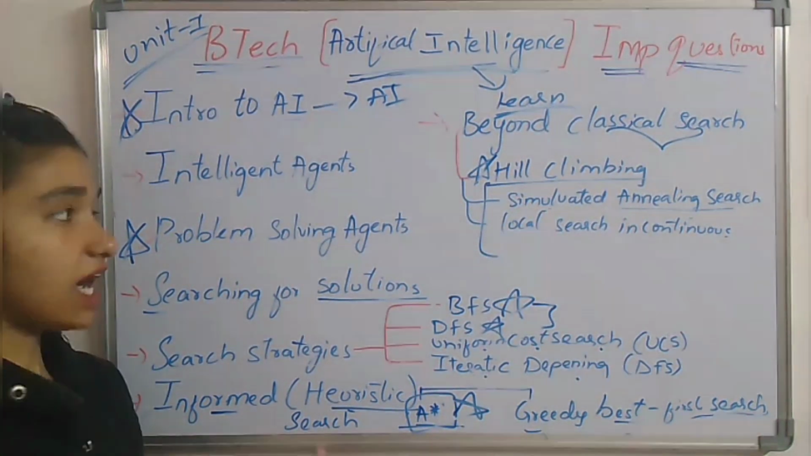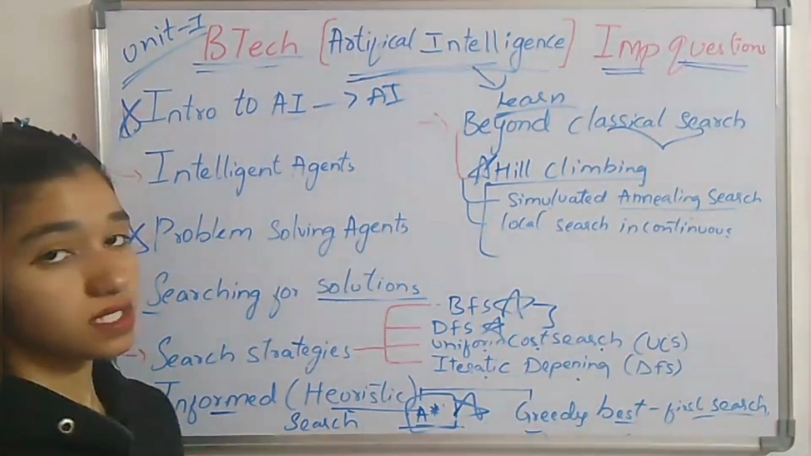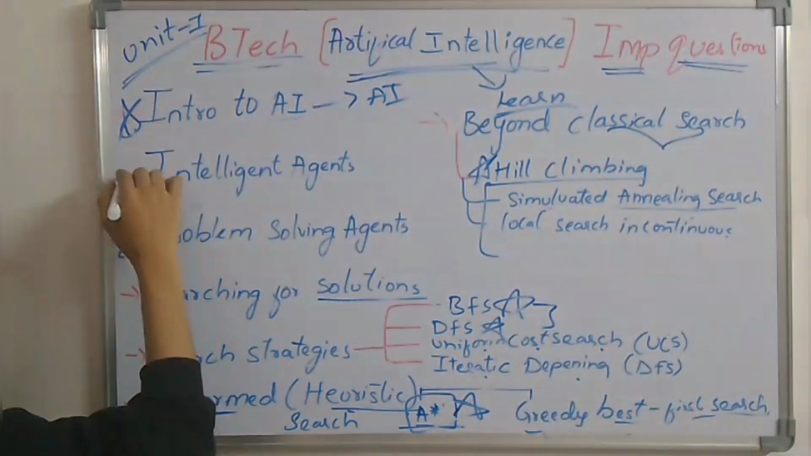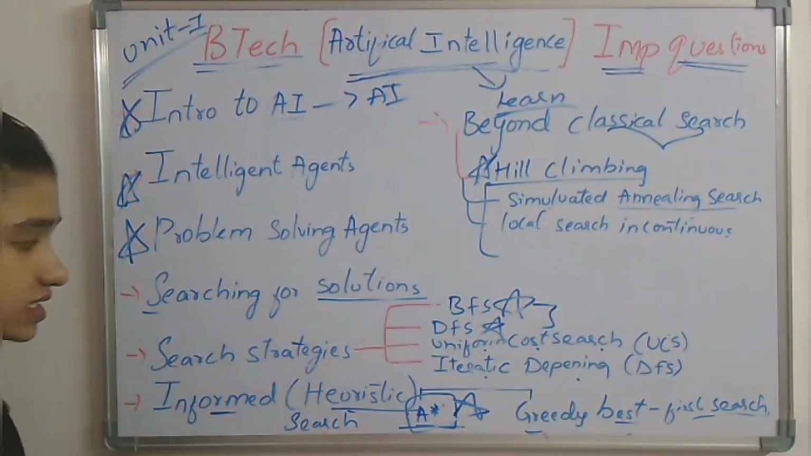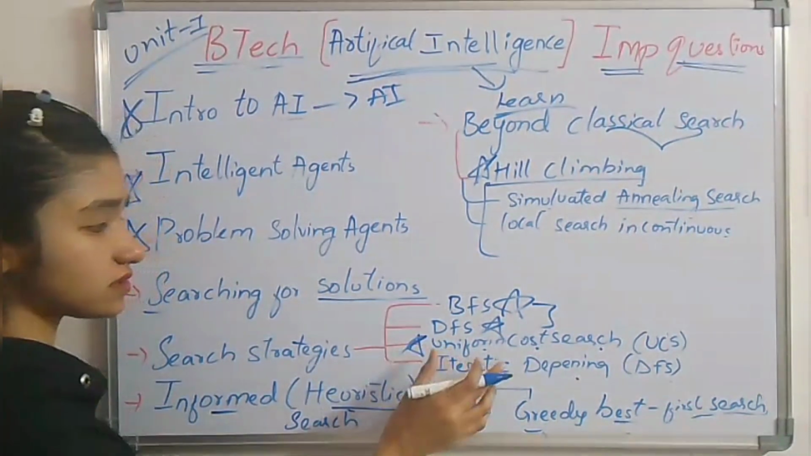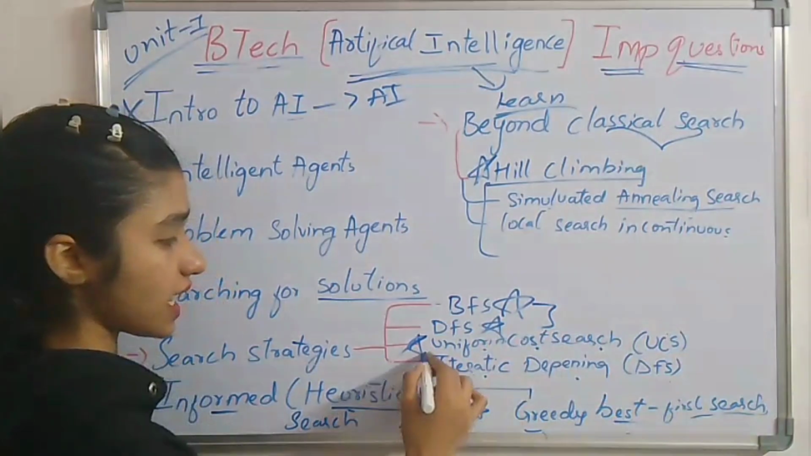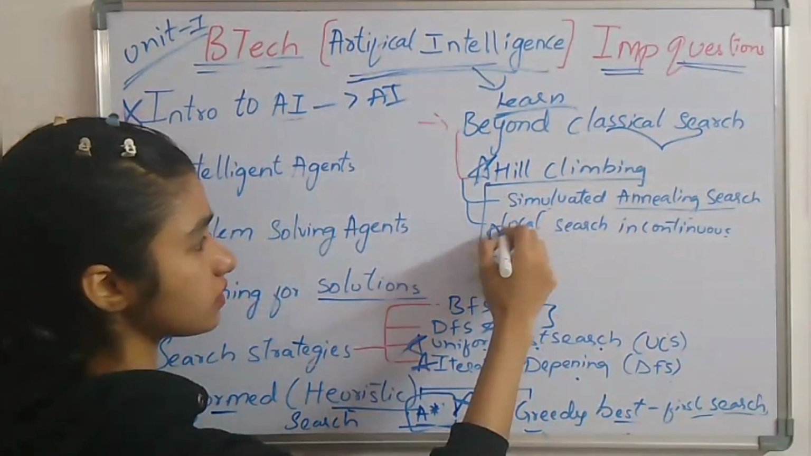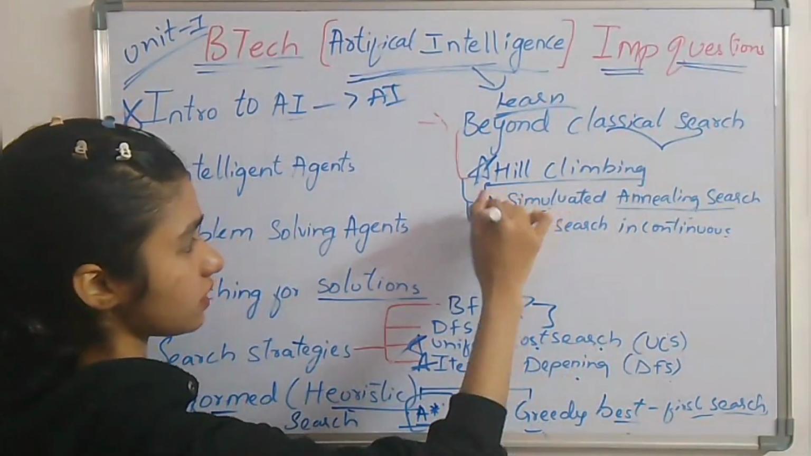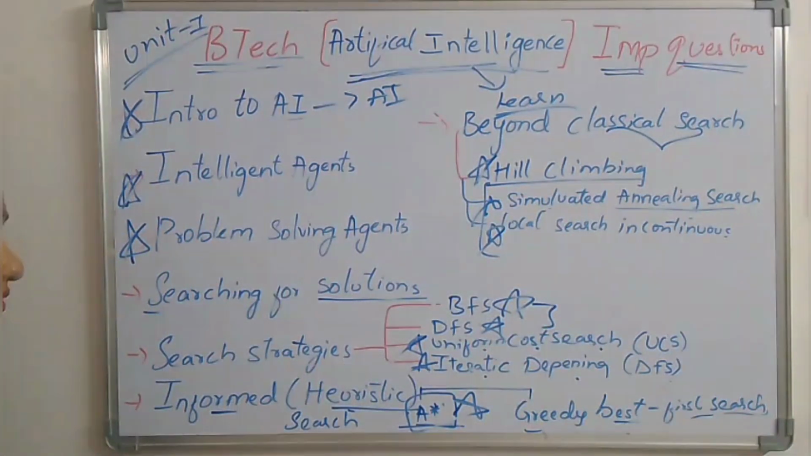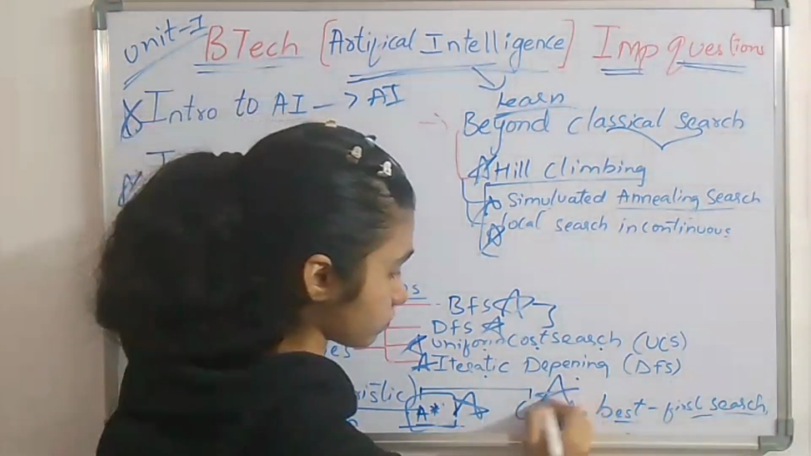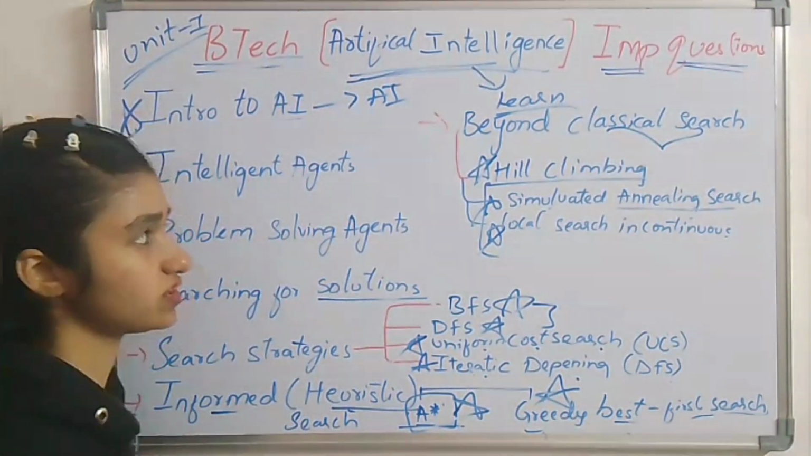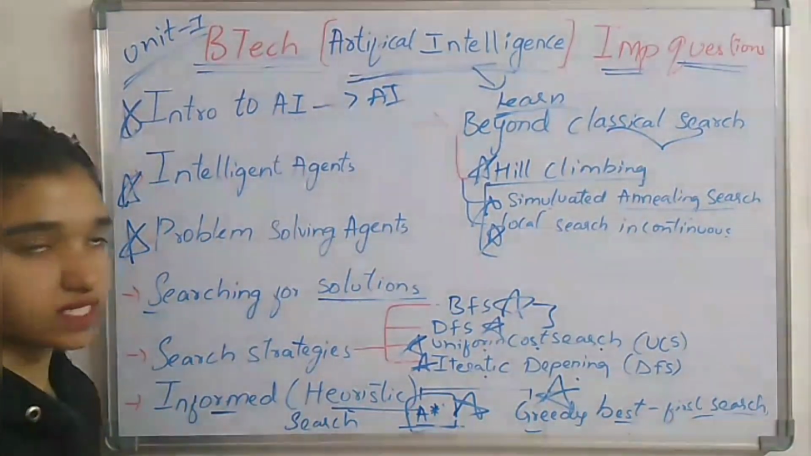Okay, next. After preparing all these important questions, the second priority you can give to all the other topics like intelligent agent, what is an intelligent agent, and you can cover uniform cost search, iterative deepening, DFS, and simulated annealing, local search in continuous. So this is also okay. Greedy best first search.